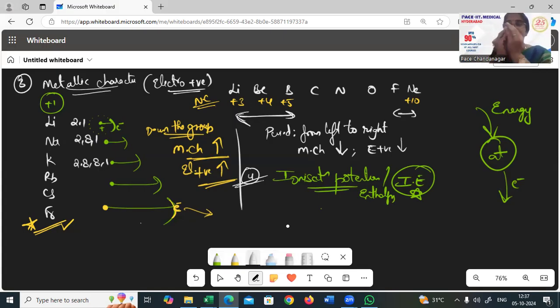Energy is supplied to an atom, the atom gains that energy, and that energy is transferred to the electrons in the outermost shell. These electrons are more prone to go out. So energy given to an atom, electron is released out. Ionization energy is the energy given to an atom to ensure that the electron goes out, which is nothing but the metallic character we are talking about.